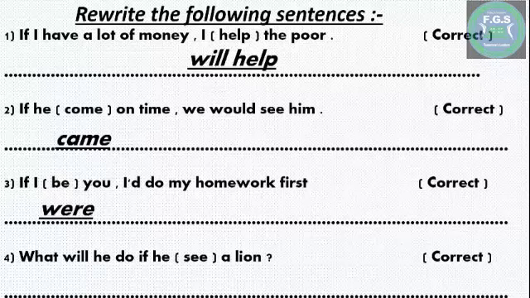Number 4, what will he do if he see a lion? This is a question. Okay, here as we see, we use the first conditional of if because we have will, a future simple, will he do? So the second part after if should be in present simple. So if he sees.